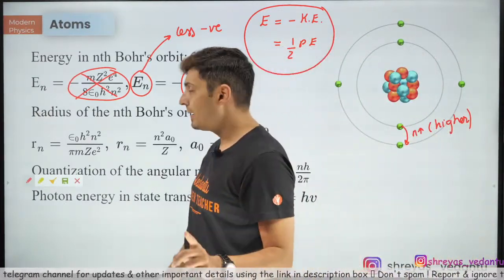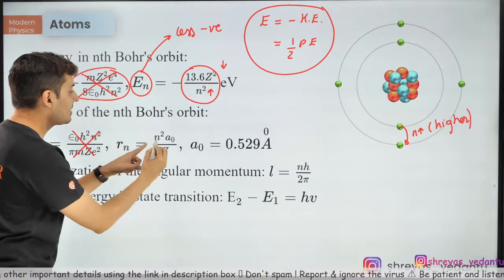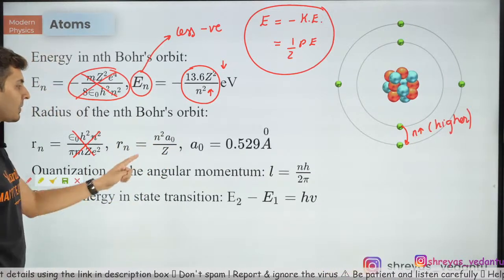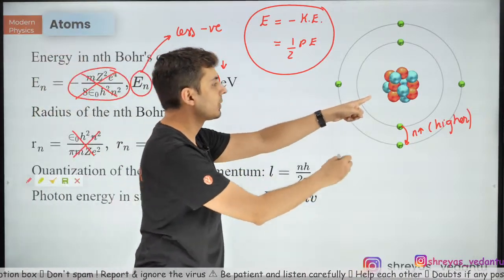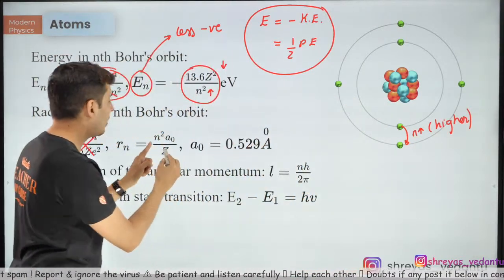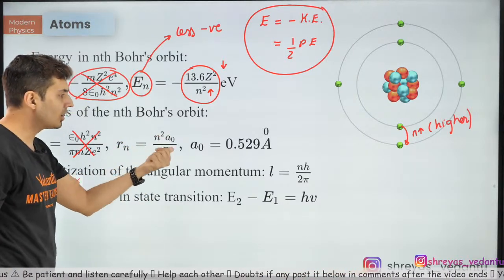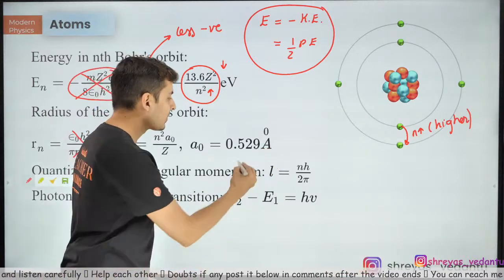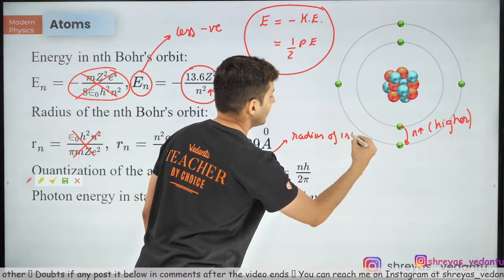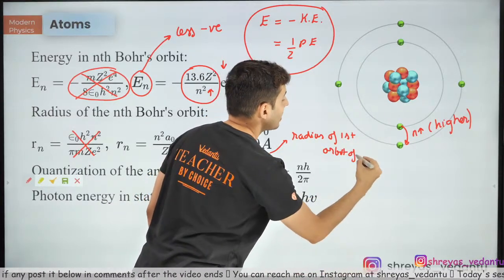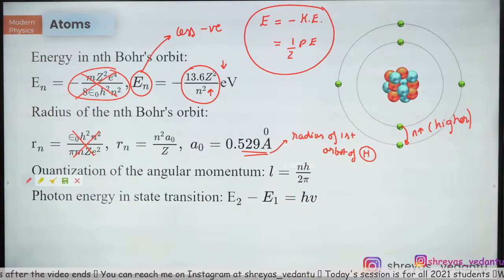All right. Similarly, let me also tell you, you don't have to remember the actual formula for radius. Just remember, it is proportional to n square by Z, because when the radius increases, n will also be more. If you go from first to second to third orbit, n will increase, so radius will also increase. So it is proportional to n square by Z, and that constant is 0.529 angstrom. In fact, this is the radius of the first orbit of whom? Of hydrogen atom. Everybody knows this. 0.529 angstrom is the radius of the first orbit of hydrogen atom.